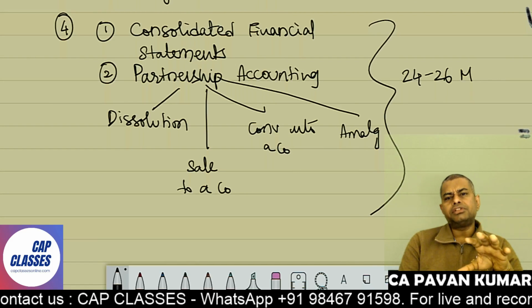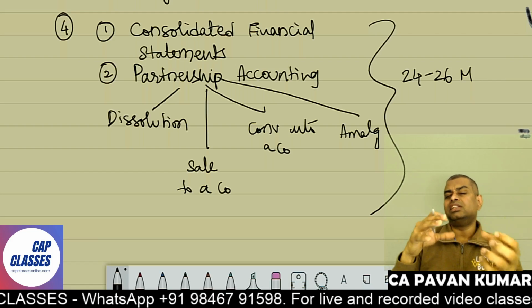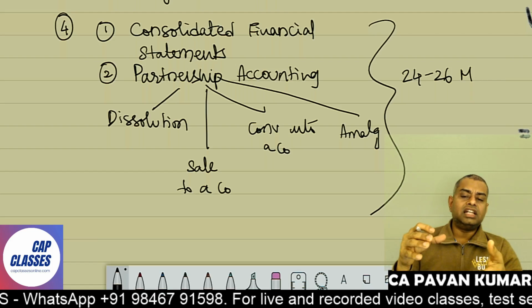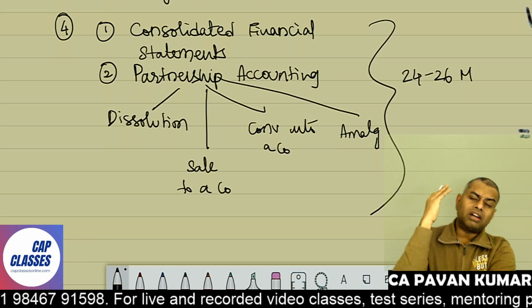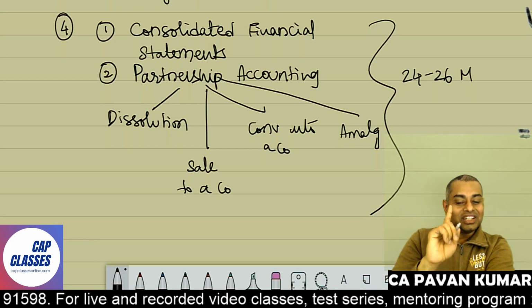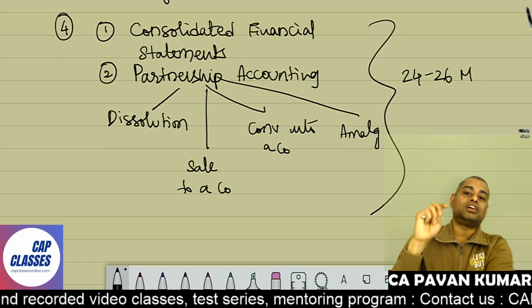Consolidation is also traditional accounting only. Some of the teachers are saying consolidation is a new topic, this topic, that topic and all. Nonsense, nothing. This consolidation has been there for the last 20 years. Accounting Standard 21 came into picture a long time back, and I'll tell you one secret. This consolidation that you are learning is actually outdated.